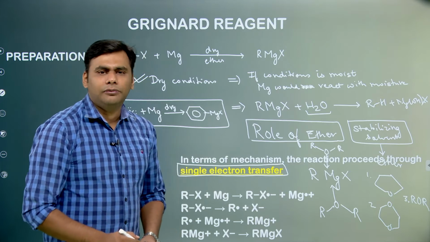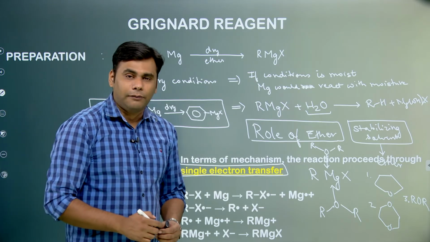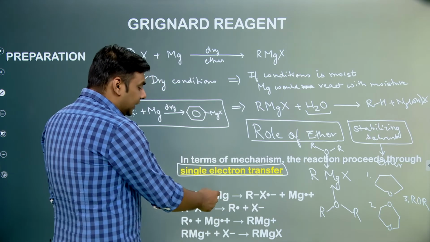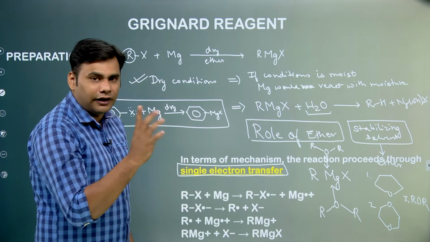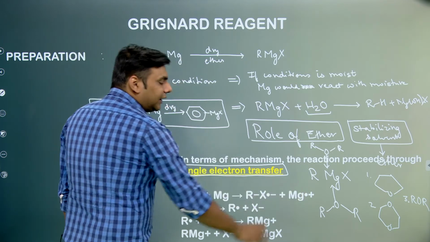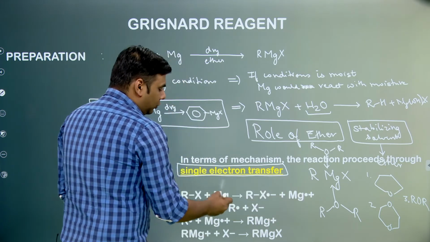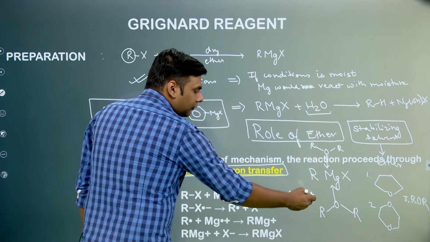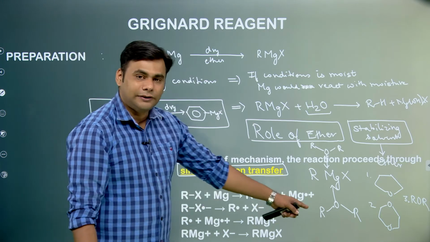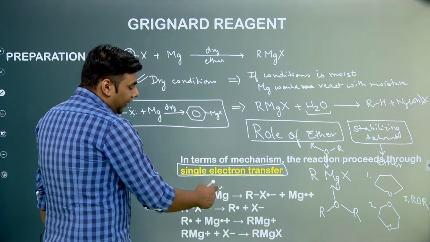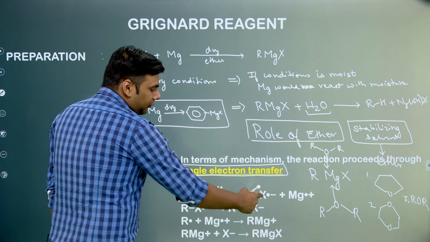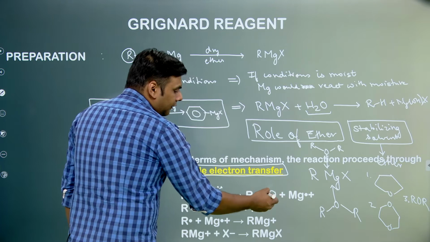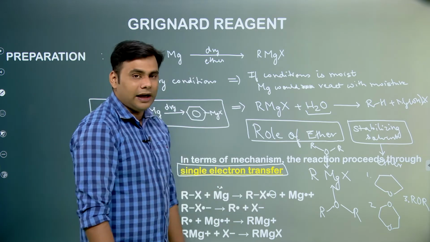Initially we have magnesium, and we know that magnesium is an electropositive metal, it has 2 valence electrons, so it will release its electron. In the first step magnesium releases 1 electron, so it forms a univalent cation Mg plus, because it had 2 valence electrons and it lost 1 valence electron, so we show this as a radical species over here. And this 1 electron goes to the halogen atom, because halogen is an electronegative atom, and it forms a negative charge over here with an odd electron on the halogen.